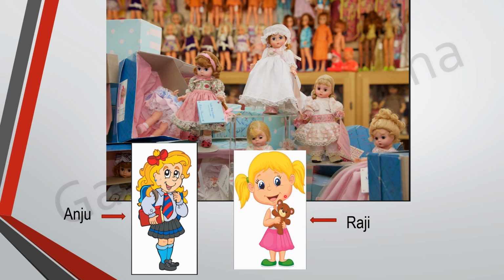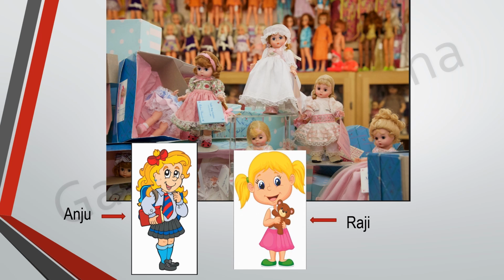Since she liked the doll very much, Anju said, I will give you 100 rupees. You buy the doll. You can give that money back to me later. So Raji was very happy. She took 100 rupees from Anju and she bought this doll. Okay, children. Now Anju was also happy she helped her friend. Raji was also happy she got the doll that she liked. Okay. So this is the situation.